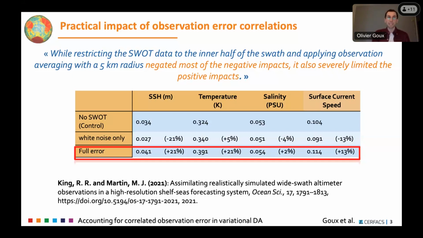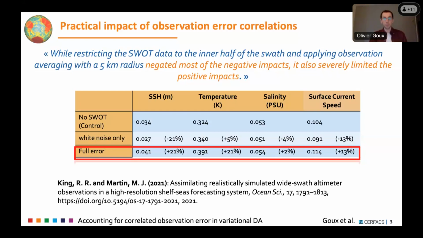So this is a very good example of why we need a method to account for observation error correlation in data assimilation, because this whole generation of new measurements, which will be at very high resolution and very informative, will not be usable as is, or to their full potential, without some new methods.